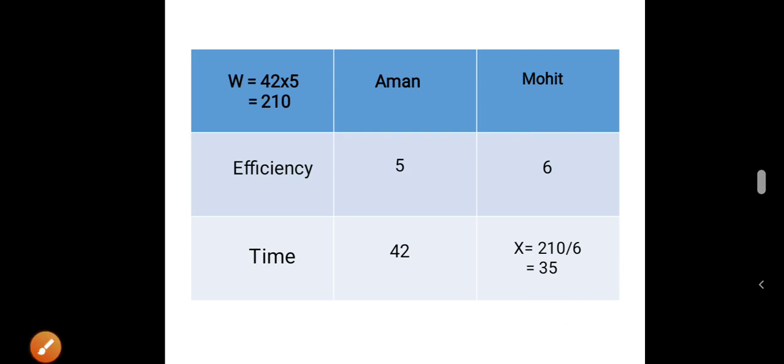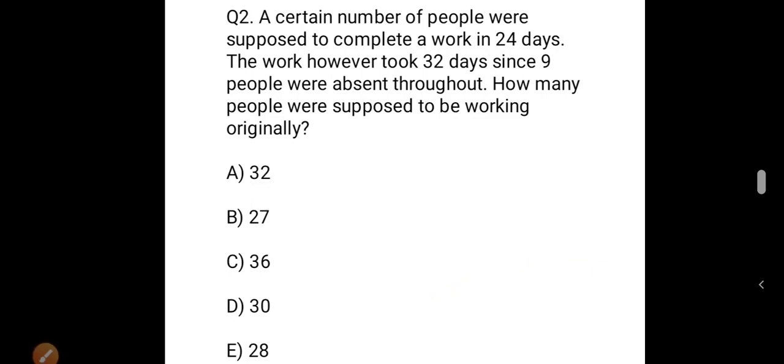Now the next question. A certain number of people were supposed to complete a work in 24 days. The work, however, took 32 days since 9 people were absent throughout. How many people were supposed to be working originally? Option A 32, option B 27, option C 36, option D 30, and option E 28.